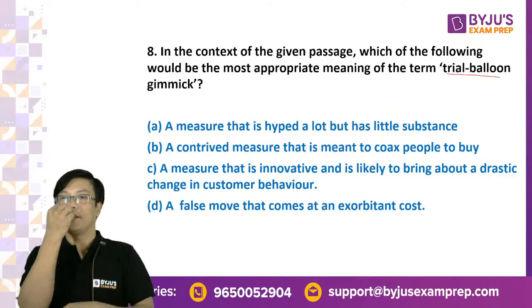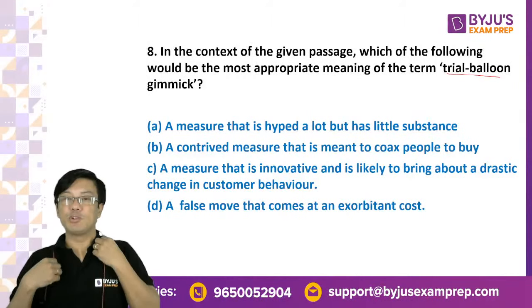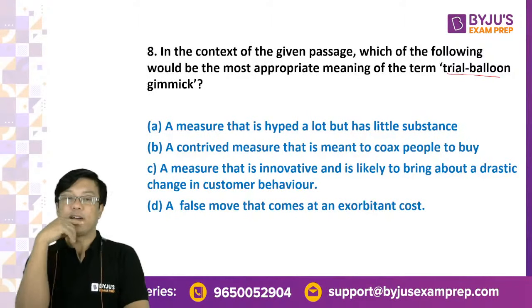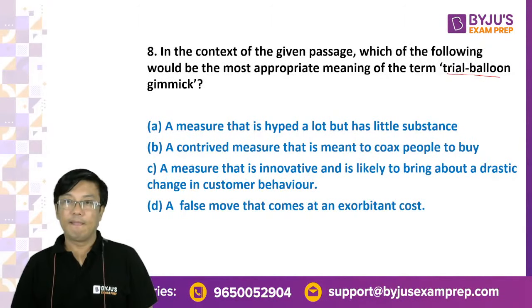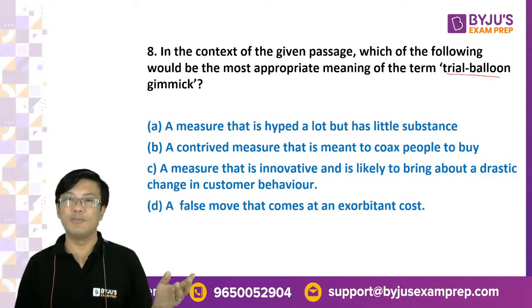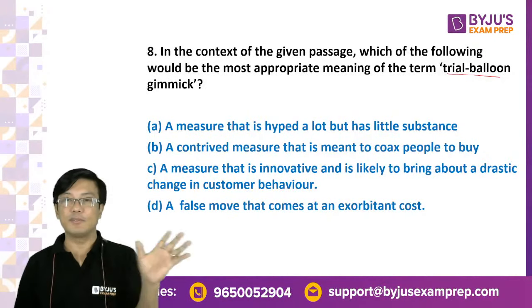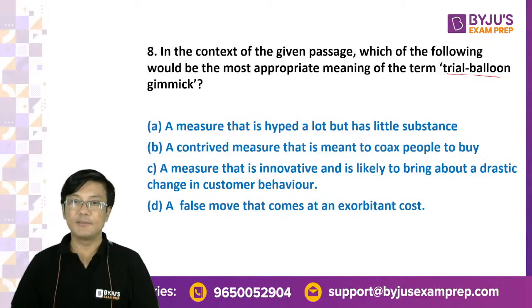Right. So in the context of the passage, which of the following would be the most appropriate meaning of the term trial balloon gimmick? Remember, where does he use trial balloon gimmick? Right. Those high-tech, high-funda things like using drones for delivery. Right. He says, in reality, कुछ और है. Right. So what should be the answer?